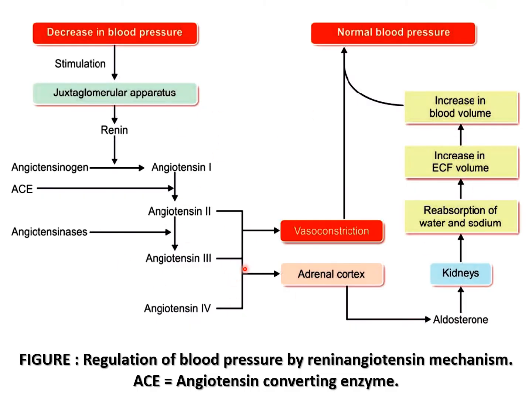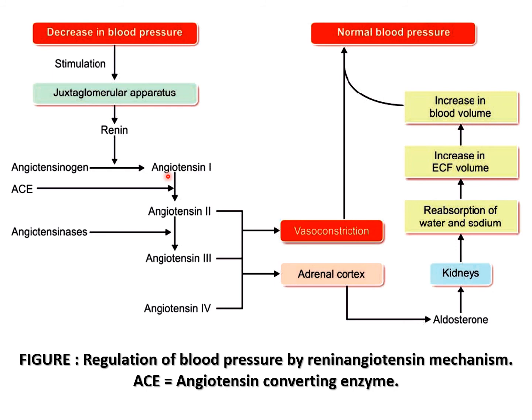So this is a flow chart for regulation of the blood pressure by renin-angiotensin mechanism. Whenever there is a decrease in blood pressure, there is renin secretion from the juxtaglomerular apparatus. Renin acts on angiotensinogen and converts it into angiotensin 1.